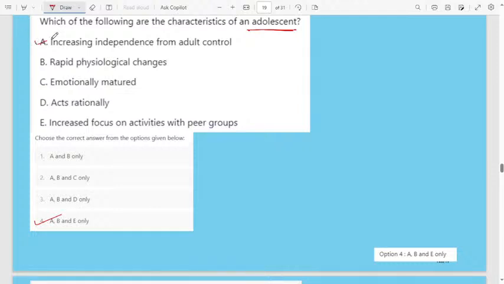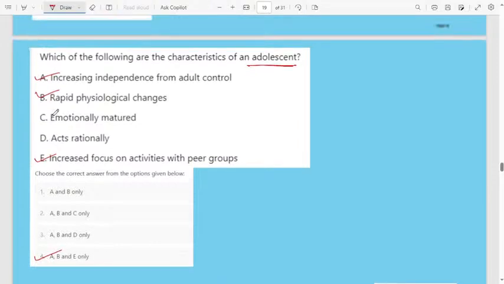A, B, E only. These three are the correct ones. Let us discuss. Which of the following are the characteristics of adolescence? Increasing independence from adult control. Yes, adolescents, children, students normally want to be independent from the adult. Adult here means the parents. It is not that they don't want to listen, but they want to take their decisions independently. They don't want to be influenced by others, maybe parents or any elders.